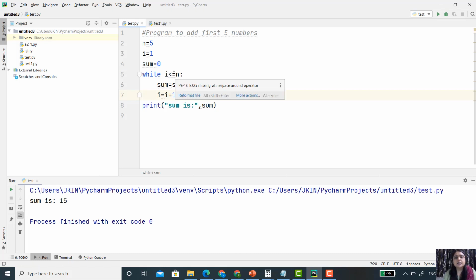Now again this condition is true. So 3 plus 3 becomes 6, and the value of i becomes 4. Again this condition is true. So 6 plus 4 is 10, and the value of i is 5. Again it checks the condition, and it is true. So 10 plus 5 is 15, and now the value of i is 6. Now it checks this condition. No, this time 6 is not less than or equal to 5. So the while loop is not executed, and it simply prints the sum.